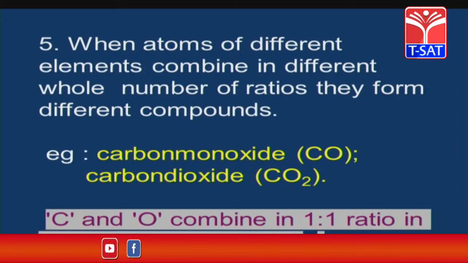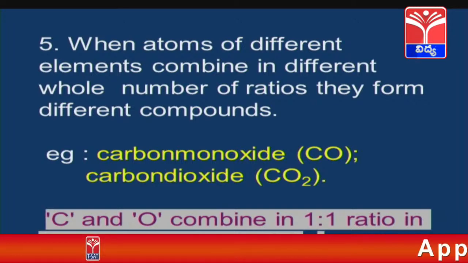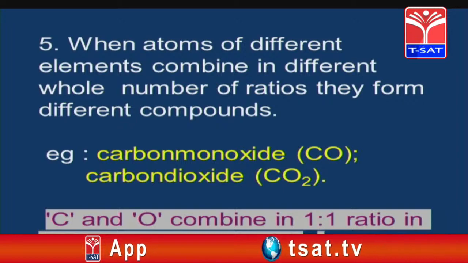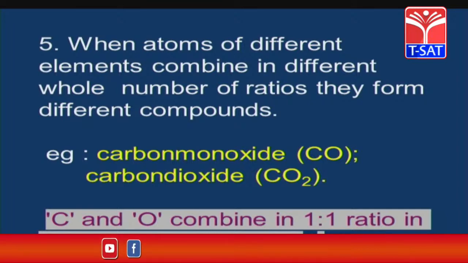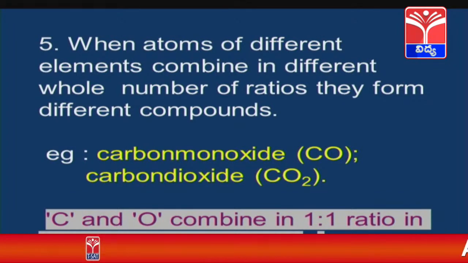So, in both types of compounds the same elements are there, carbon and oxygen. If carbon and oxygen combine in a 1:1 ratio, then they form carbon monoxide, that is CO. If carbon and oxygen combine in a 1:2 ratio, then they form carbon dioxide, that is CO2.